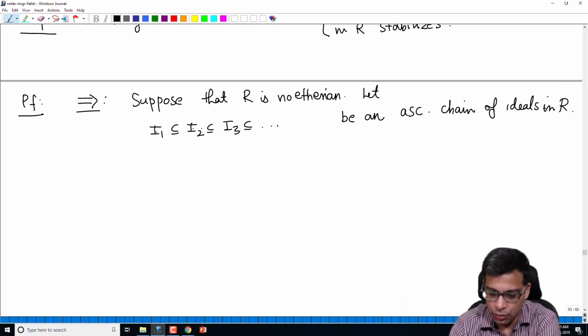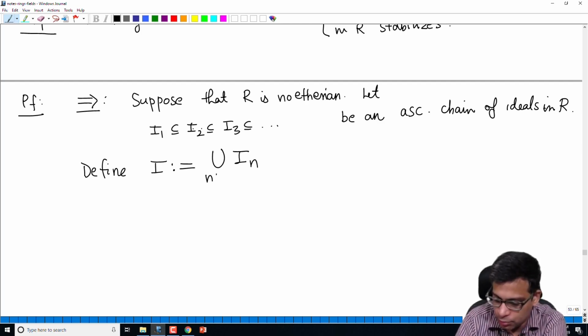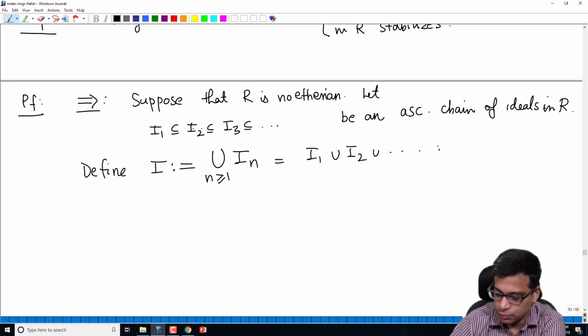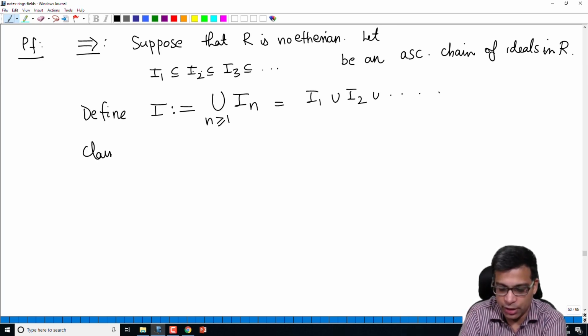Okay, so now what I will do is define I to be the union of In. So what I'm doing is I'm taking the union of all of these, just a set theoretic union to begin with. So the claim is that this is an ideal.